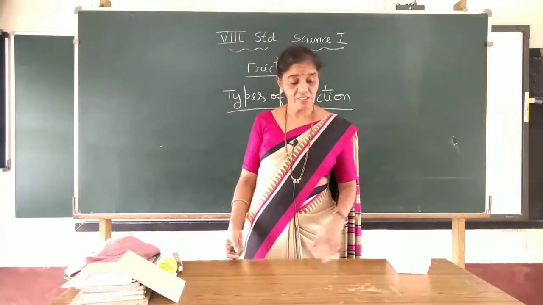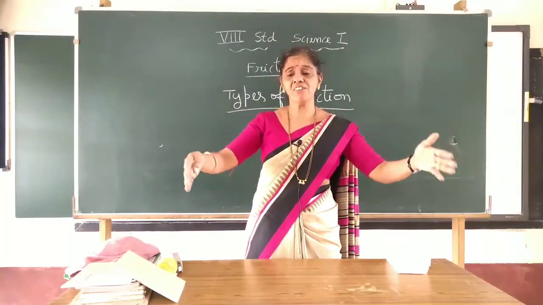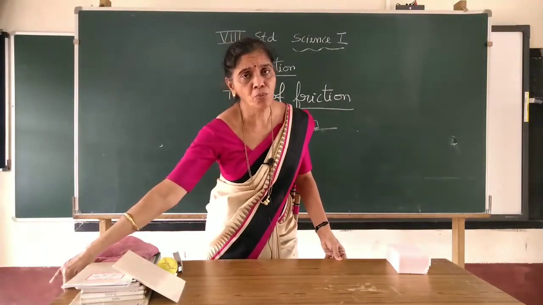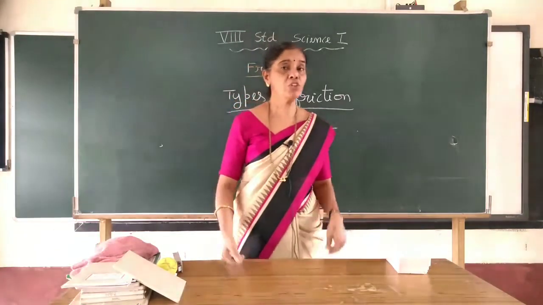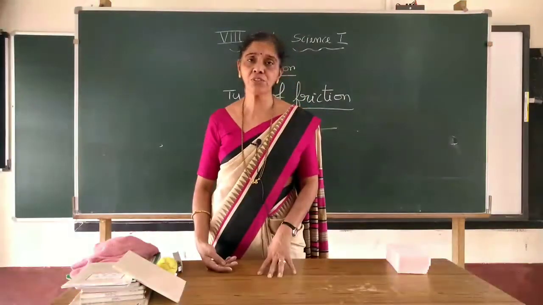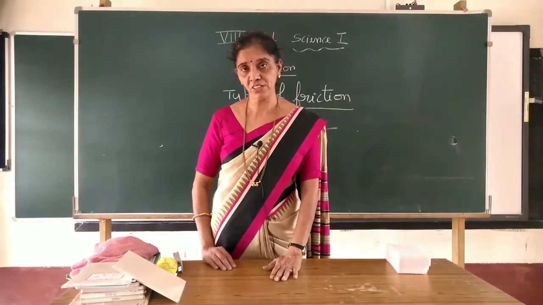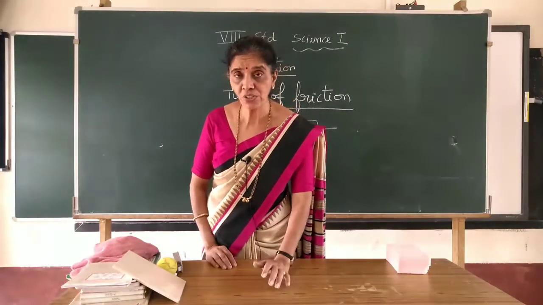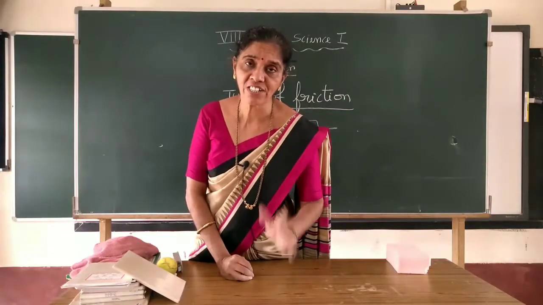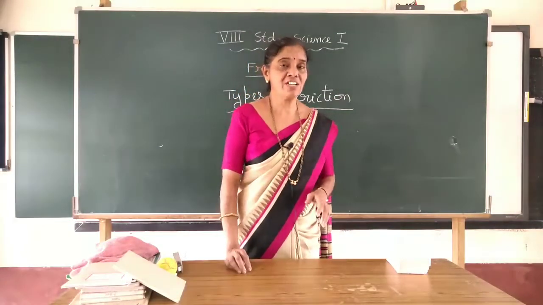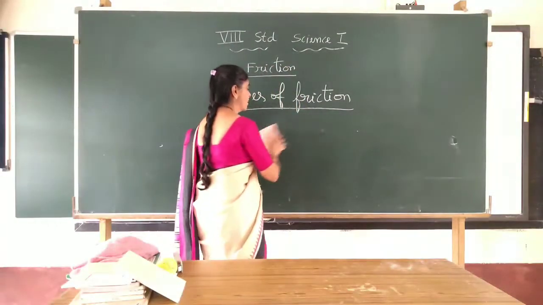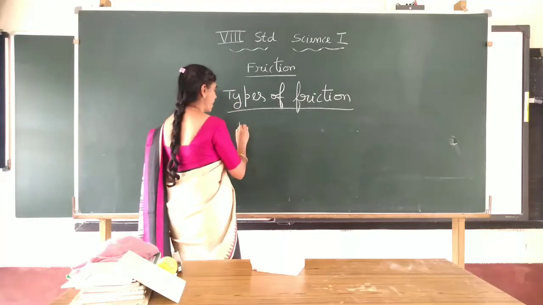Now you have a heavy object, say a table, and you want to make it move, so you have to apply force. Now why do we have to apply force? It is a very heavy object. To start, you apply force, and then one friction starts existing. That friction we call static friction. So under the types of friction, children, the first one is static friction.